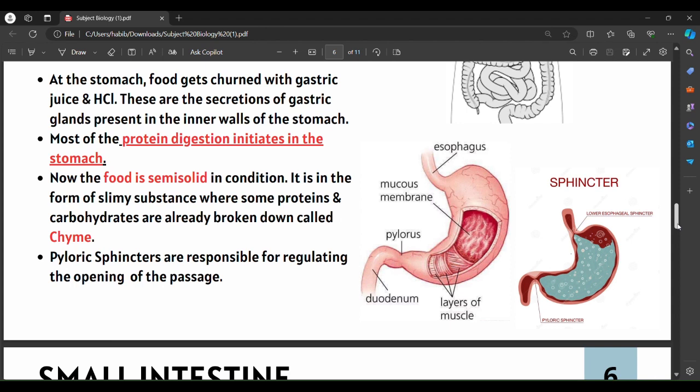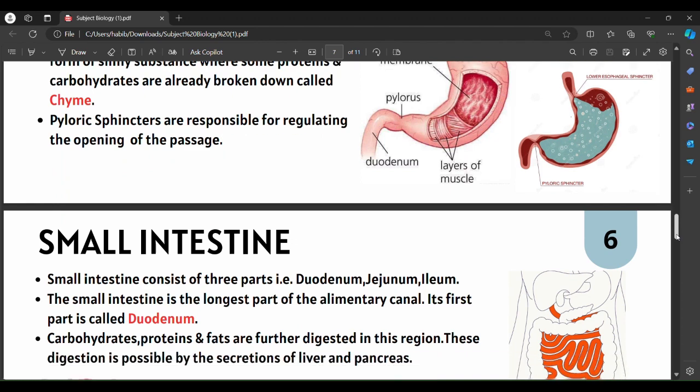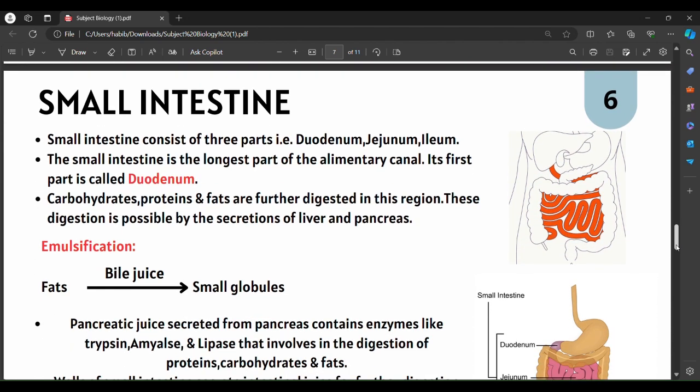So a small amount of food, over a shorter period of time, will be released from the stomach to the next part through the pyloric sphincter, and any excess that tries to enter the next part will be pushed back into the stomach by the pyloric sphincter. And the next part is the small intestine.